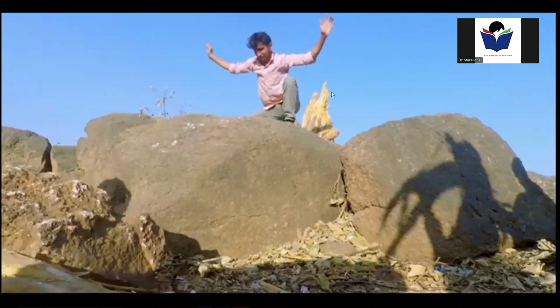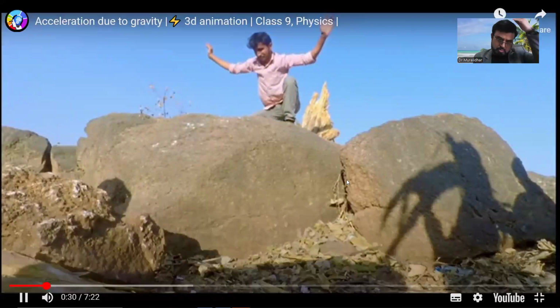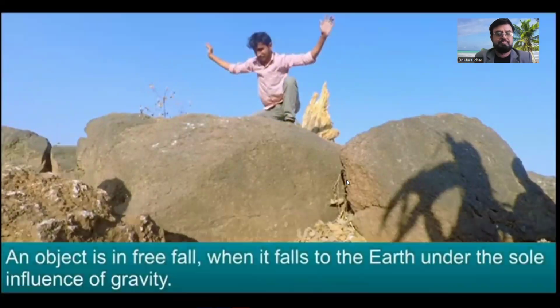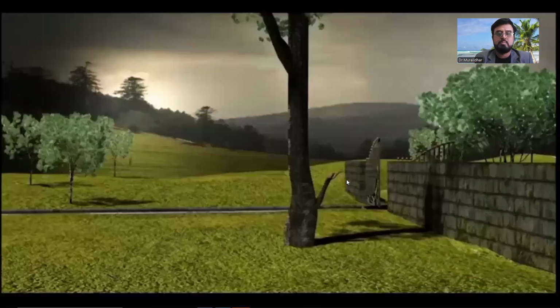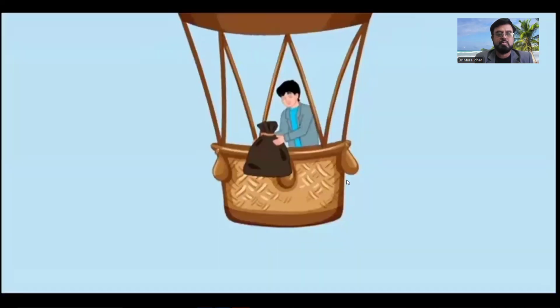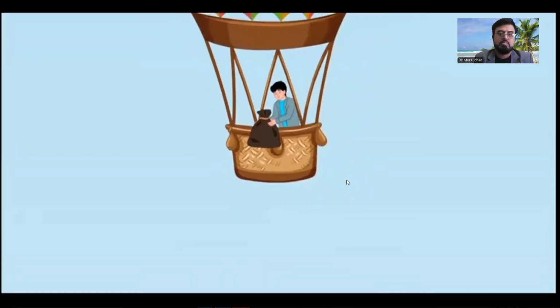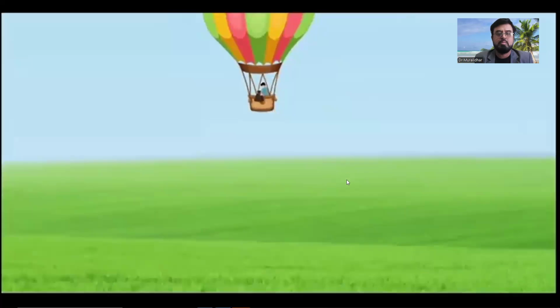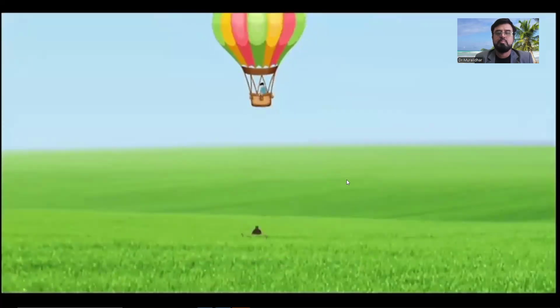Such an object is said to be in free fall. An object is in free fall when it falls to the earth under the sole influence of gravity. A fruit falling off a tree or a sandbag thrown off a hot air balloon hurtles towards the earth in a free fall.